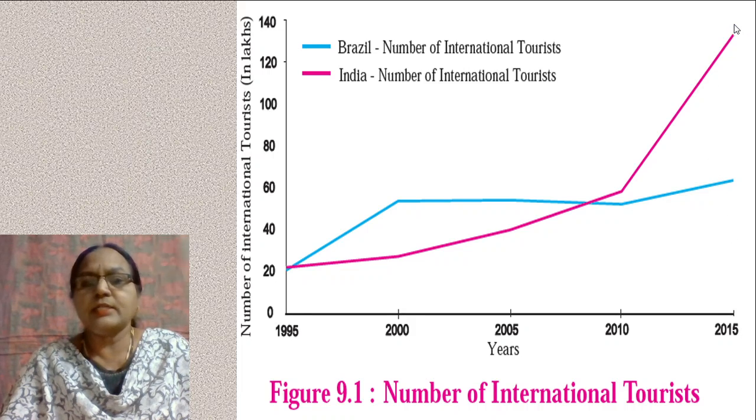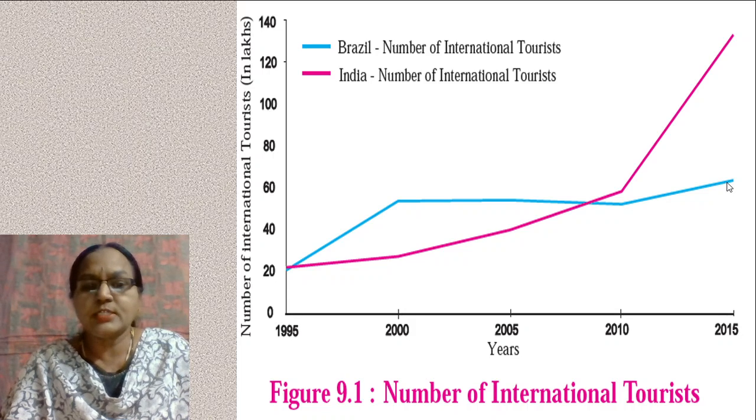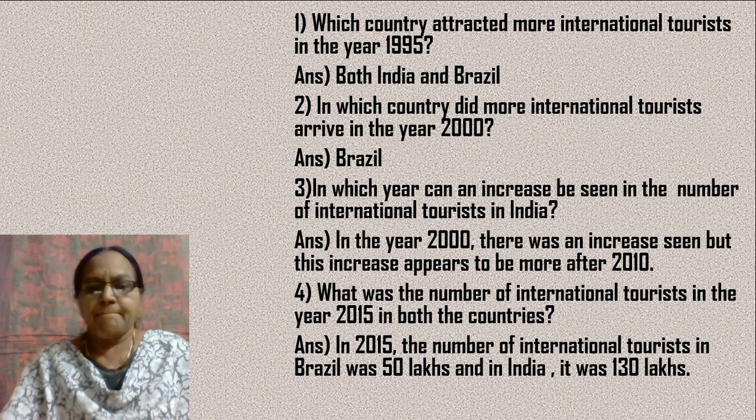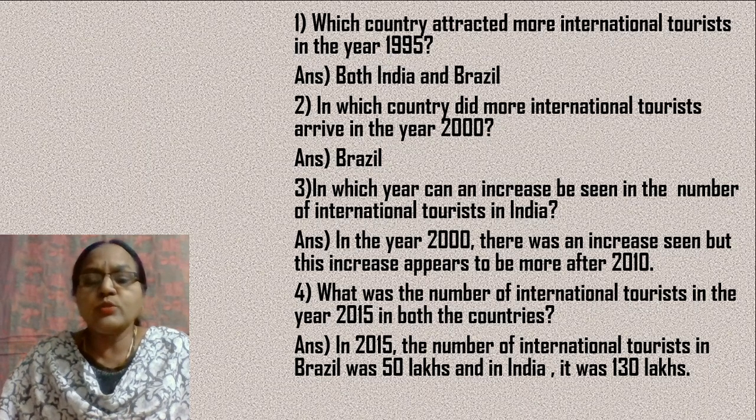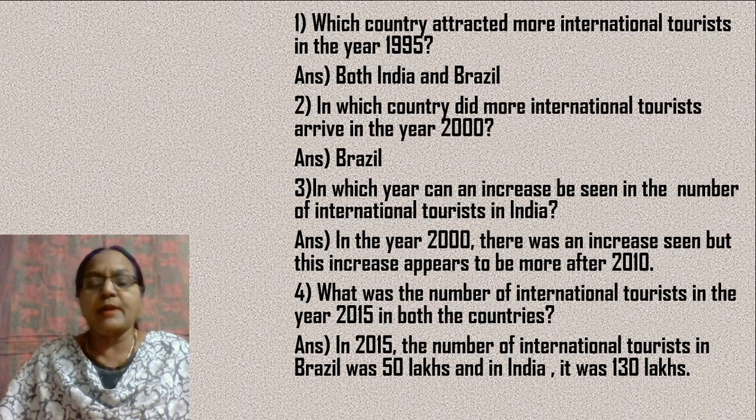And here it is roughly 130 in the case of India. So in 2015 the number of international tourists in Brazil was 50 lakhs, and in India it was 130 lakhs.